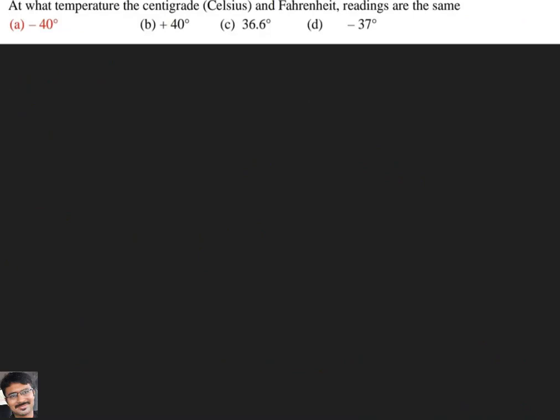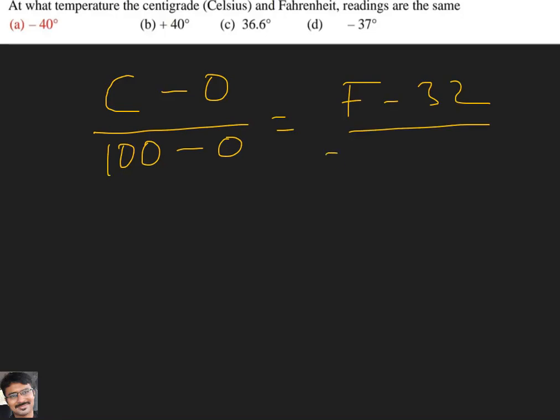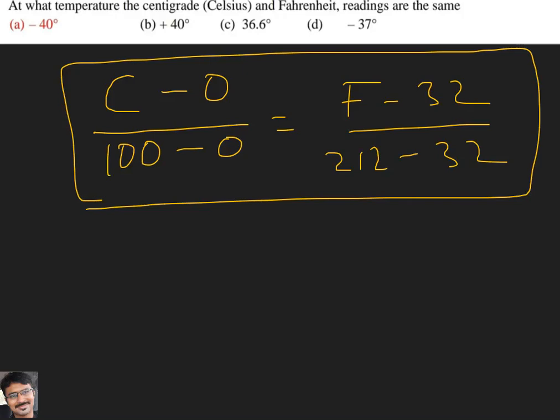Let us see one more. Here they are asking at what temperature centigrade and Fahrenheit readings are the same. This is a very famous question. The relation between centigrade and Fahrenheit is C minus 0 by 100 minus 0 is equal to F minus 32 by 212 minus 32. Everybody knows this formula. Here they told us that at some temperature the centigrade and Fahrenheit readings are the same.